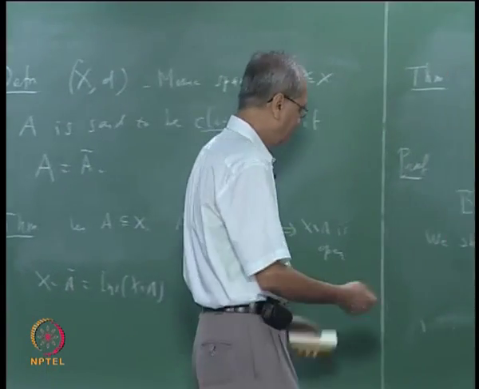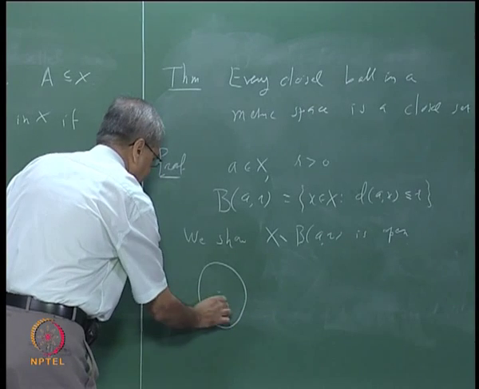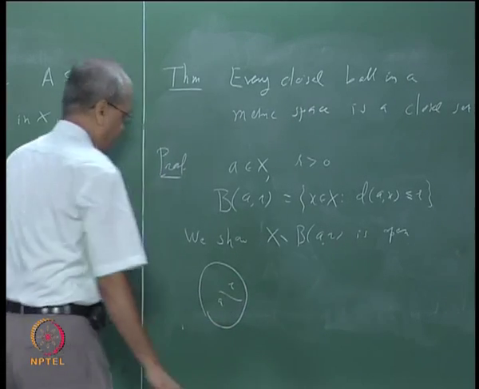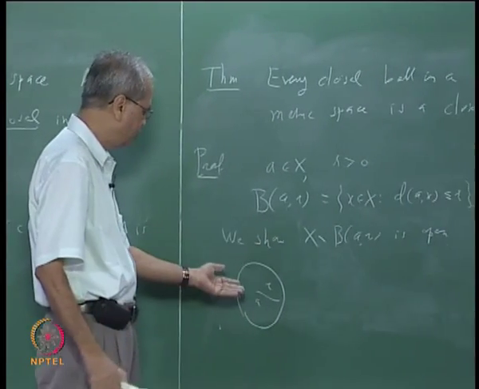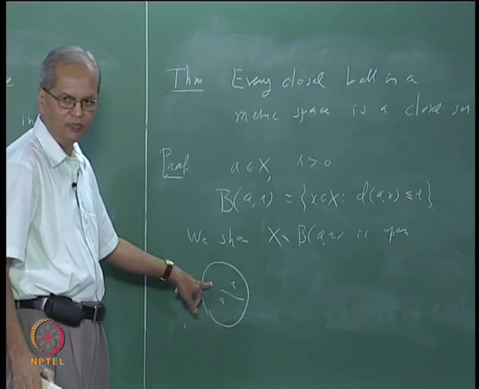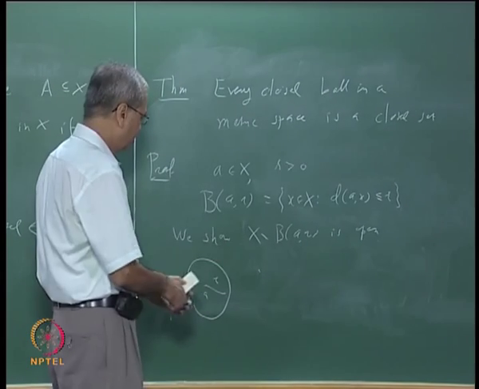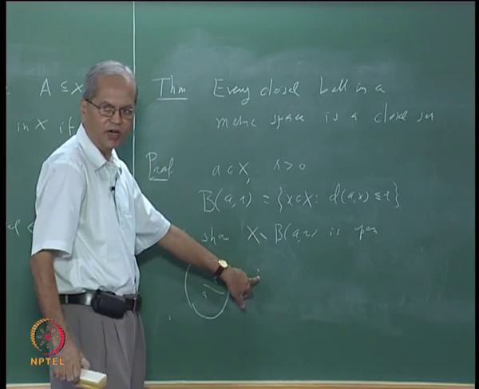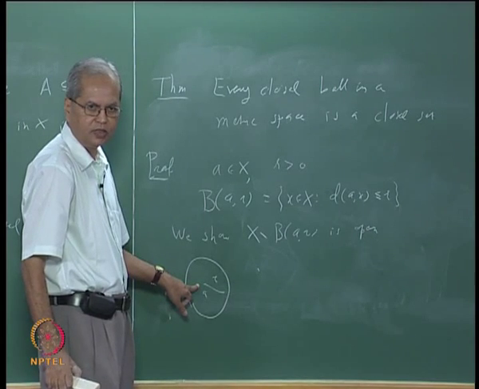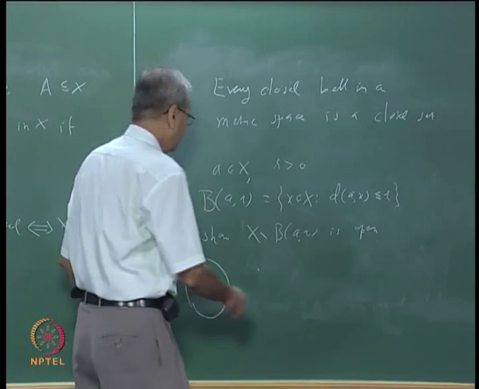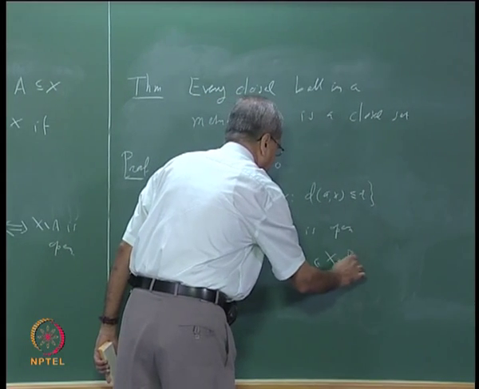In fact, in this case a diagram may help. Suppose this is B A r, this is A and this is r. What you need to show is that X minus B A r is open. Suppose you take some point y outside this, then you should find some rho such that the open ball with center at y and radius rho is completely outside this. That is what we need to show. So let us say y belongs to X minus B A r.